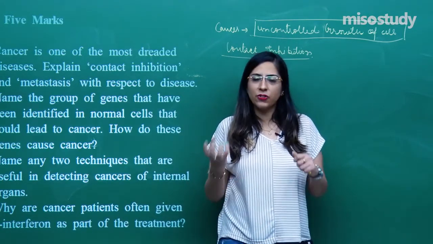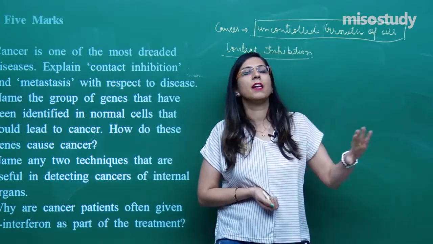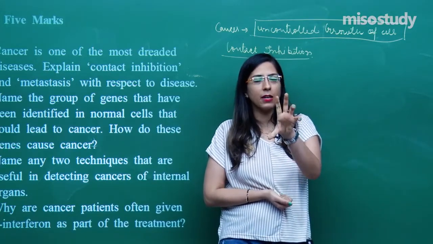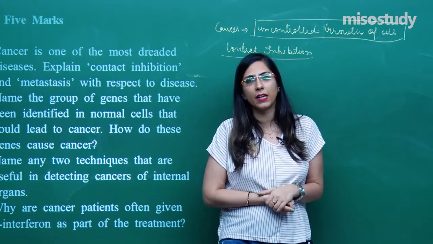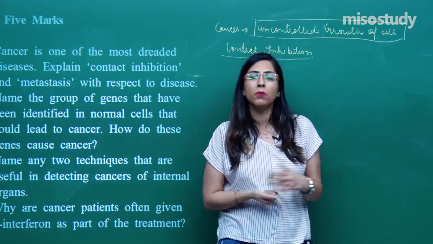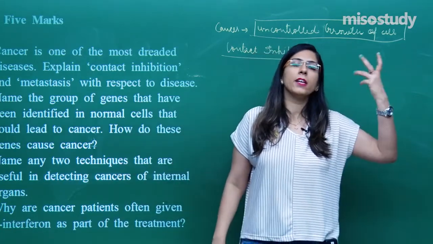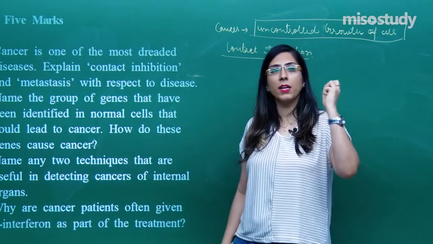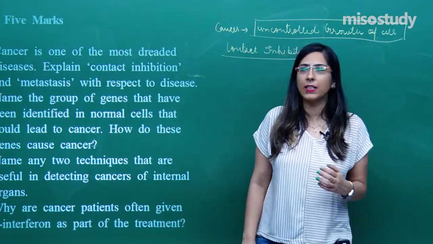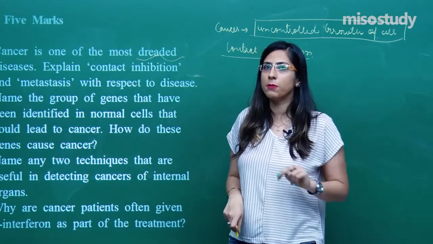After some time, what will happen? There is a chance that these cells enter into the blood vessels. Once they have entered into the blood vessel, there is very little chance to cure such types of cancers. In the initial stages, if they are confined at one particular place, we can easily detect that cancer is present and we can easily eradicate it by killing those cells. But once it has entered the blood, they can migrate to any position. That is called metastasis. Suppose they migrate to the brain, or remain in the blood, sometimes affecting our blood cells, sometimes migrating to different tissues. So, that causes a dreaded disease. That's why it is written over here, the most dreaded disease. So, these are the two words that you have to explain.